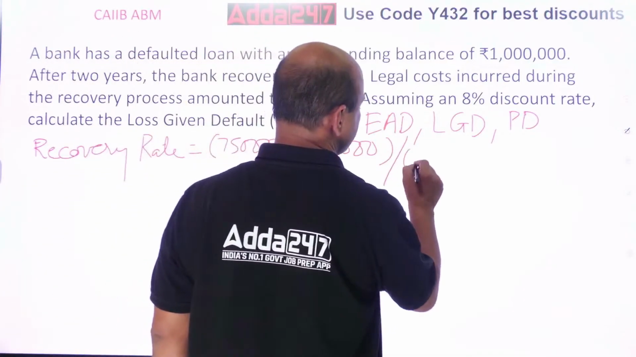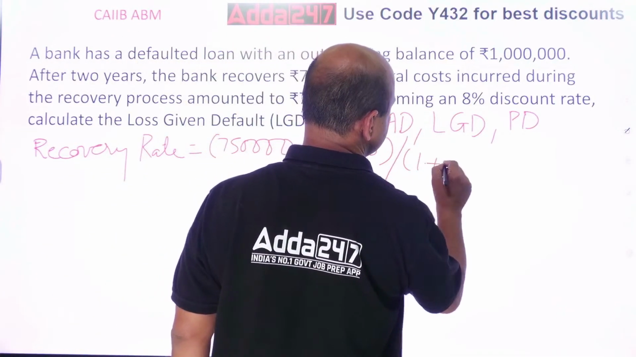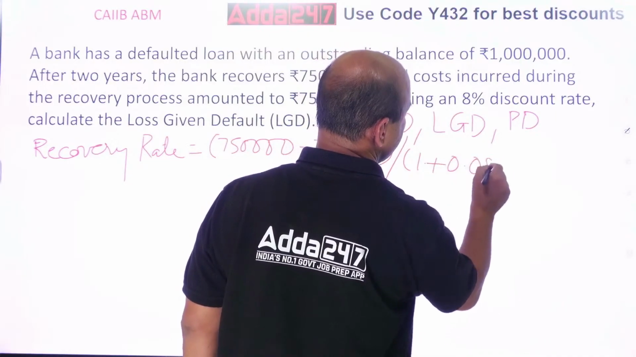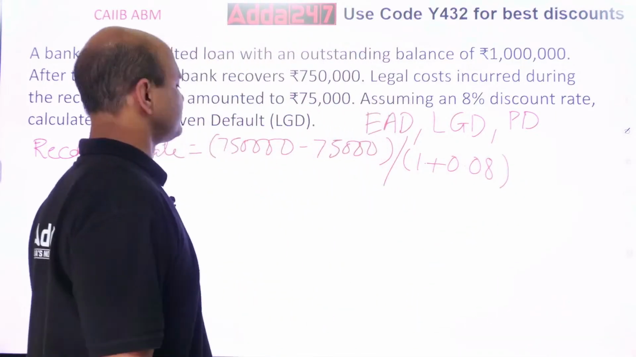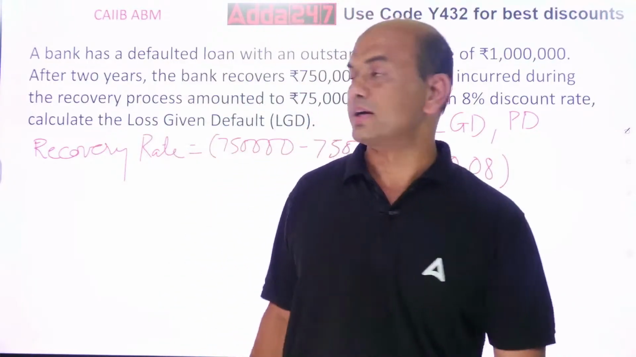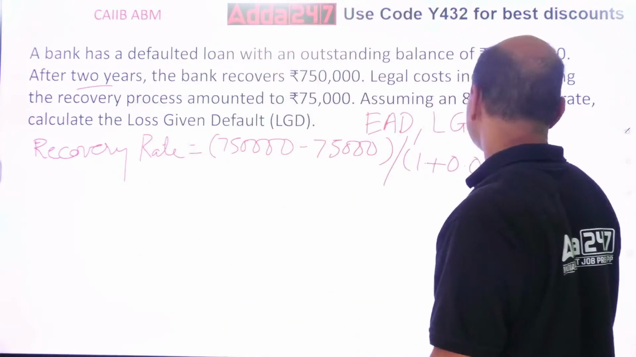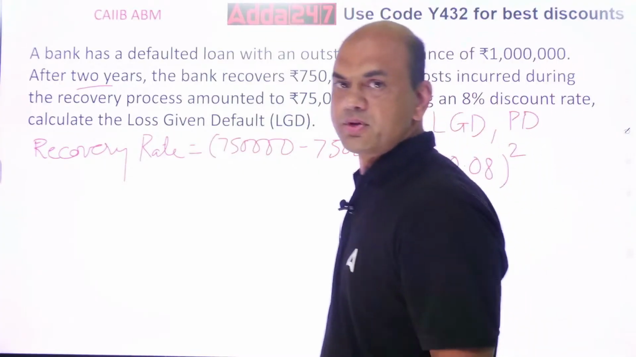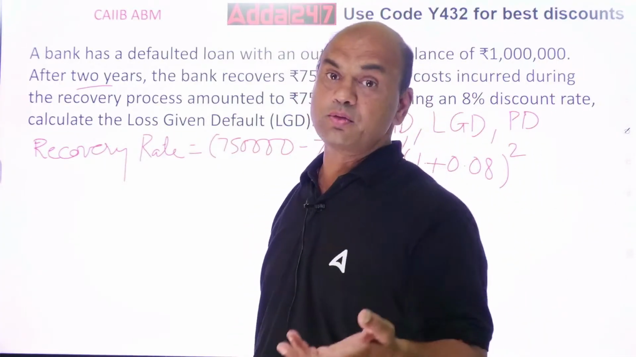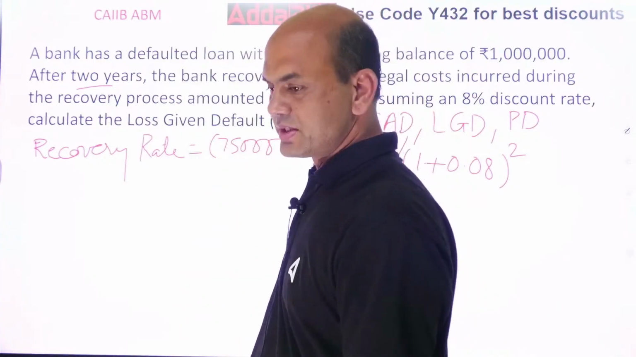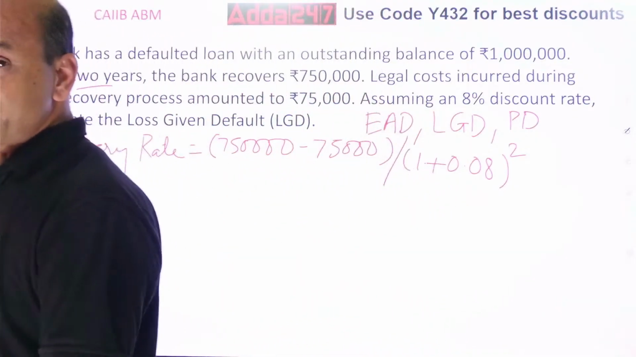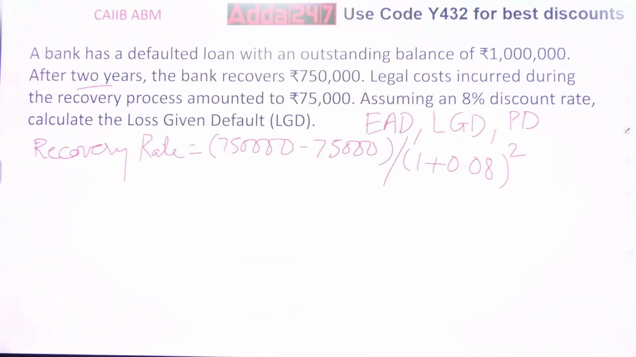So 1 plus 0.08 raised to how many years? After 2 years, so raised to 2. Now solve this. First get the answer for this, then I will tell you further. Get the answer for this, everyone. Very important. You want LGD, loss given default. So what is the answer?